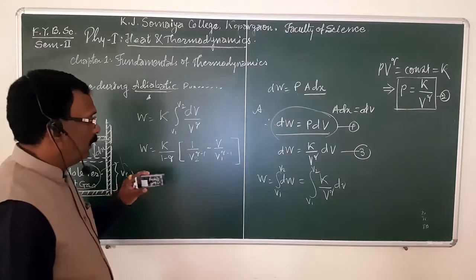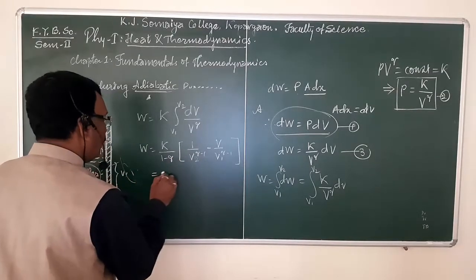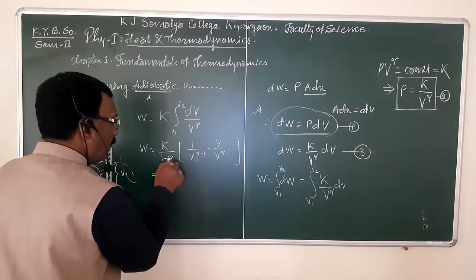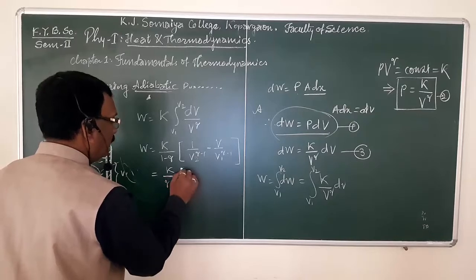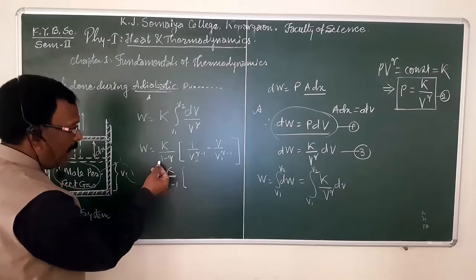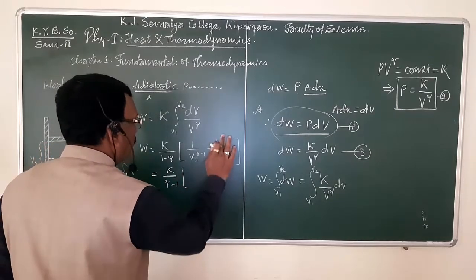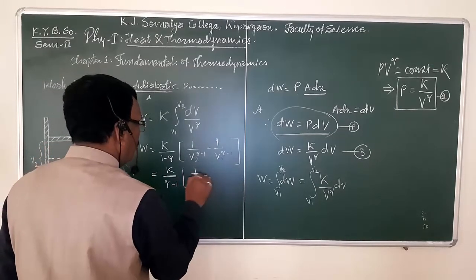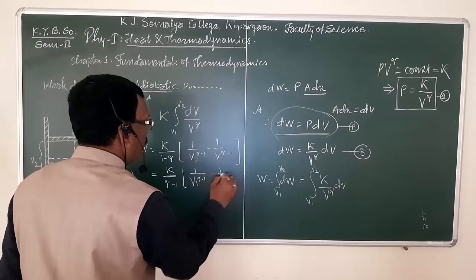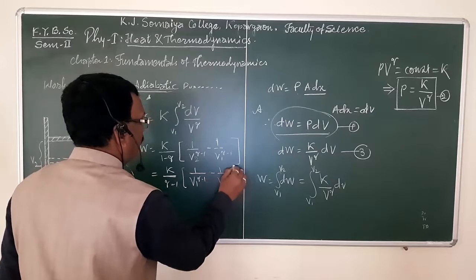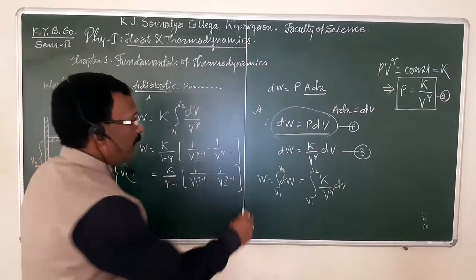But here we can make some change: instead of 1 minus gamma, write gamma minus 1. When we make the change in sign, obviously the terms get interchanged. So 1 upon V1 raised to gamma minus 1 minus 1 upon V2 raised to gamma minus 1. Okay. Suppose this is equation 4.